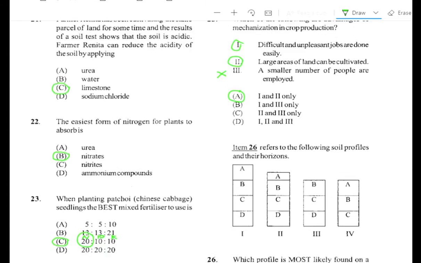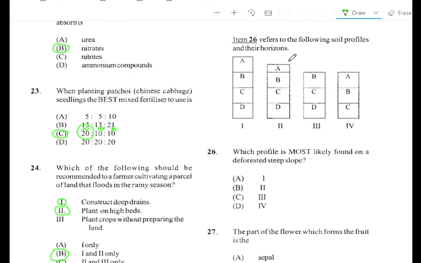Alright, question number 26. Item 26 refers to the following soil profiles and their horizons. Which profile is most likely found on a deforested steep slope? So steep slope means this is a hill. Alright, so you're talking about a hill. It doesn't have any plants on it. So what will happen is that it won't have any horizon A.